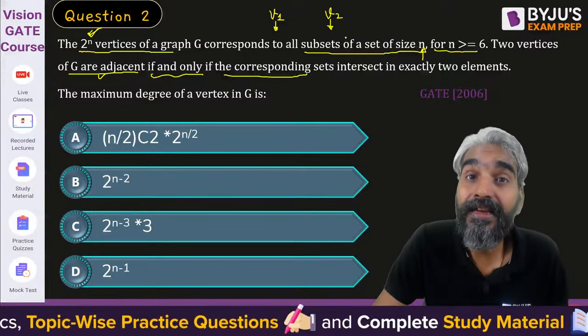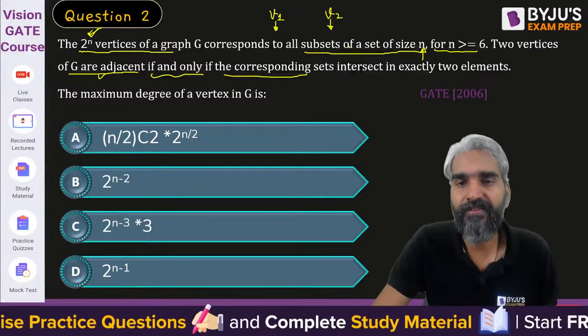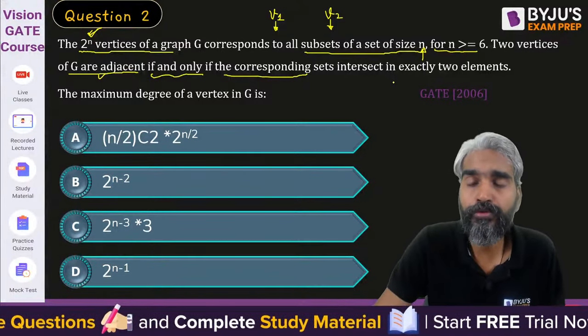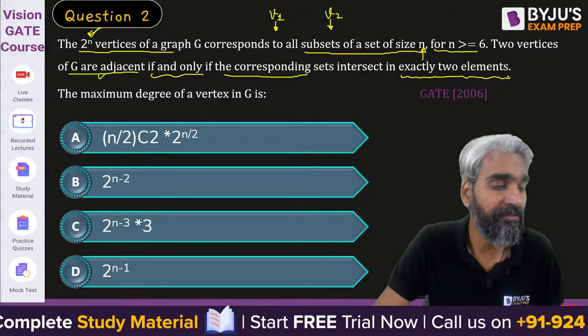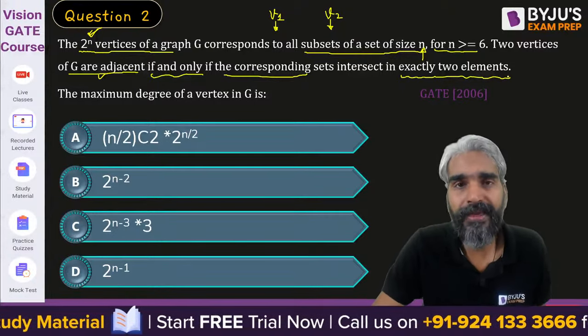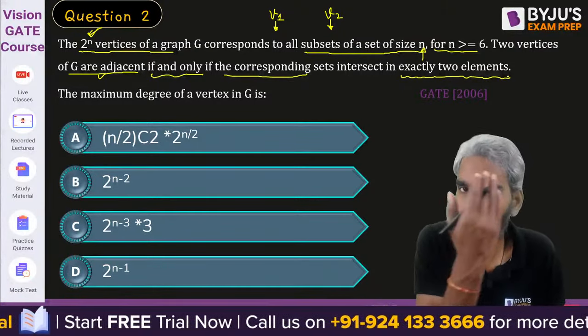If we take the intersection of those two sets and the intersection results in exactly two elements, then there will be an edge between them, otherwise there will be no edge between them.